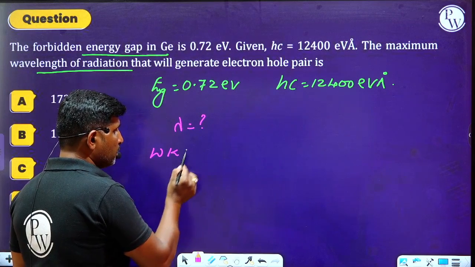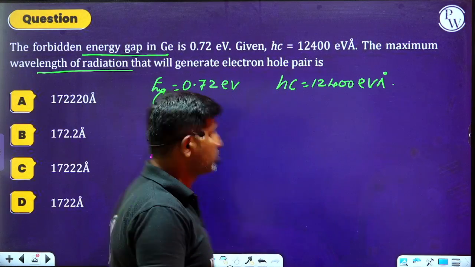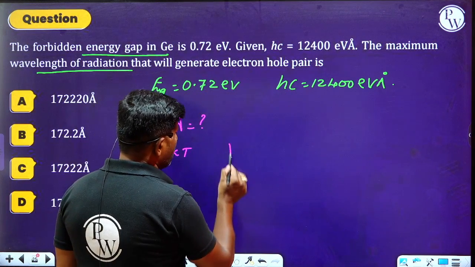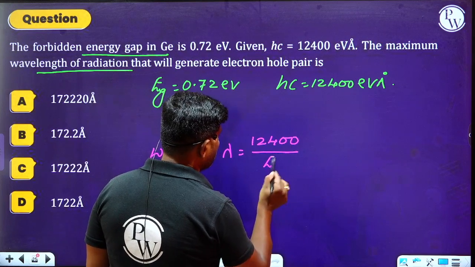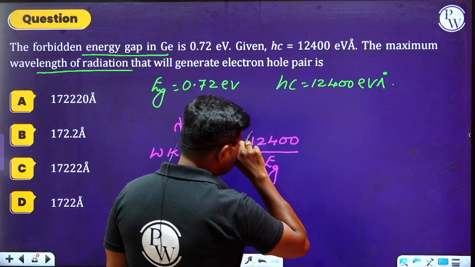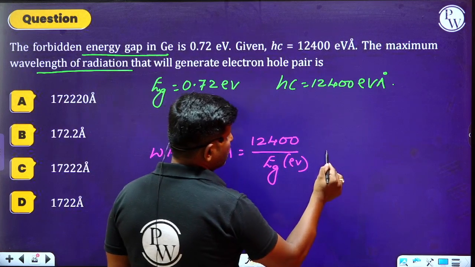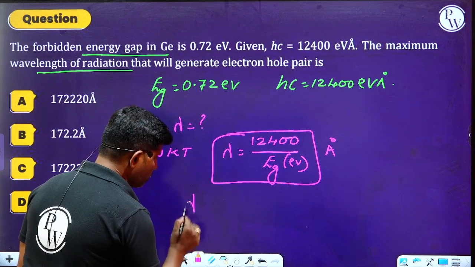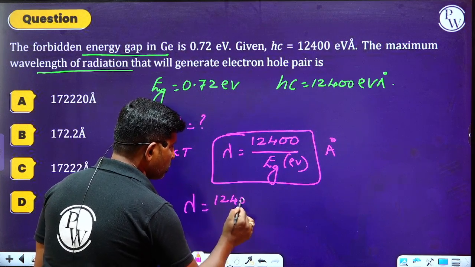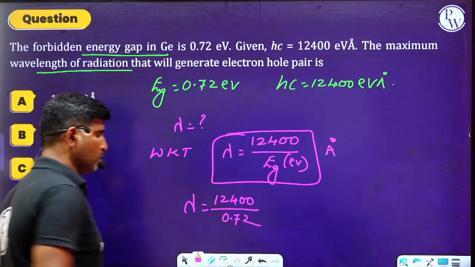We have studied in the previous chapters like dual nature of radiation and matter and atoms that lambda is equal to 12400 divided by Eg. Definitely energy should be in electron volt, then lambda you will get directly in angstrom, so please observe this. 12400 divided by 0.72.